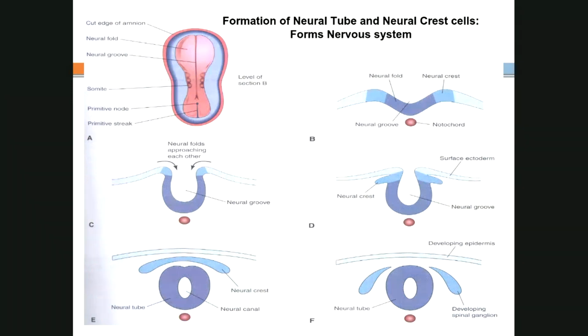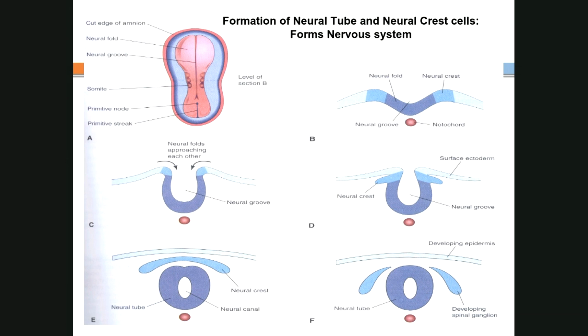The neural crest gives rise to the adrenal gland medulla and some other parts, Schwann cells and different parts in the body, apart from the neural tube giving rise to the complete nervous system. The neural tube is important for us to know at present as it will develop the brain and spinal cord. So we will go into the most important aspect of this, which is the neural tube.